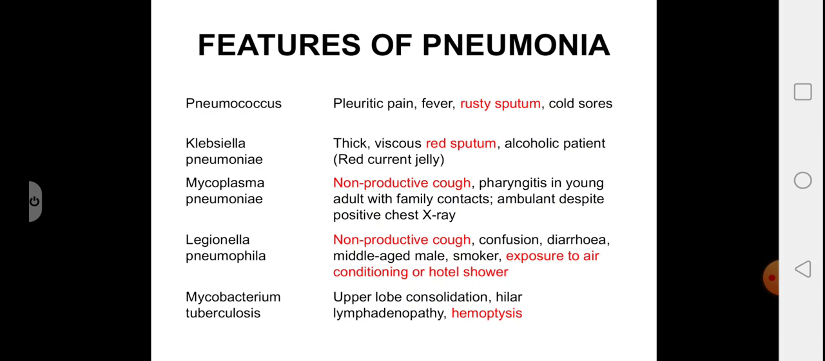Next, Mycoplasma pneumoniae and Legionella pneumophila, which are atypical agents, present with non-productive cough. And in Legionella, there is a history of exposure to air conditioners or hotel showers. Looking into Mycobacterium tuberculosis, it's characterized by upper lobe consolidation, hilar lymphadenopathy on X-ray, and there's hemoptysis in the patient.